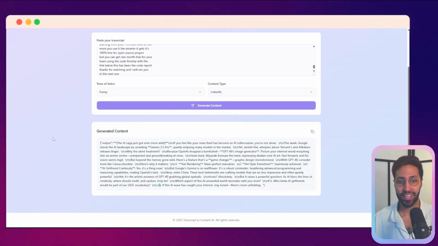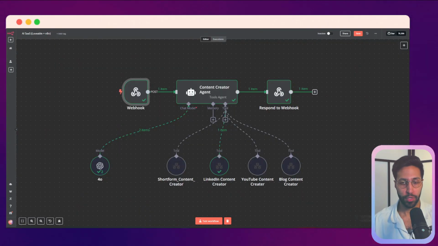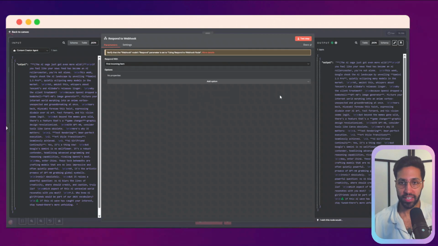Now the error happening here is that what is displaying in front of us is the JSON. So let me show you what this means. And I like when errors come up, because when you create this, things don't flow perfectly and we need to troubleshoot things as we go. So if we go here, we see what n8n is sending out.